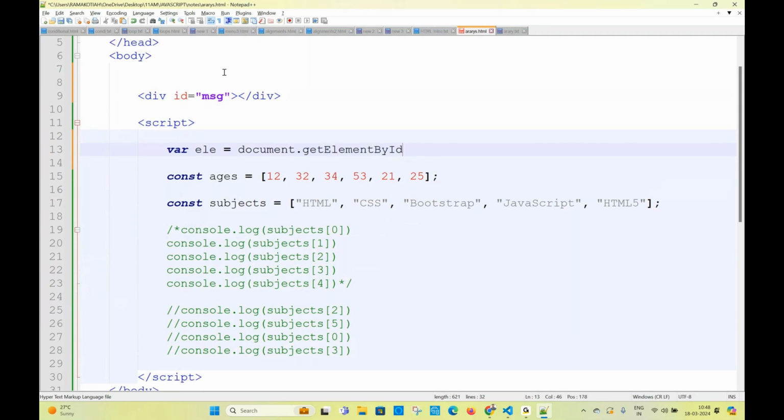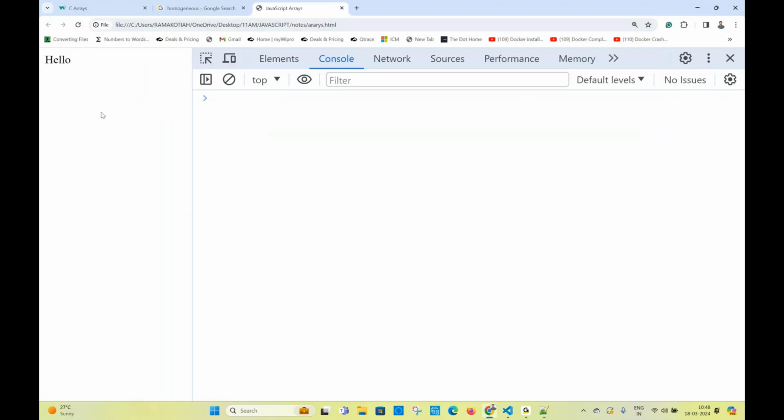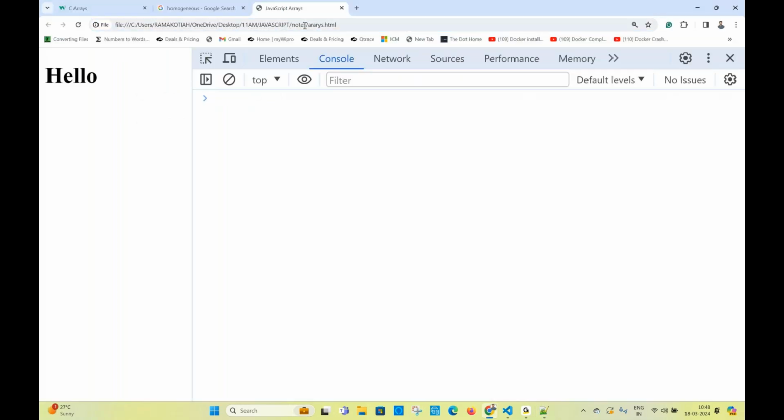What is the ID of the div? MSC or anything. Take anything. So ELE dot inner HTML equal to, I am writing hello. Now if you refresh the page, what are you going to get there? On the screen you are getting hello. You want to print this with h1 tag also, you can, no problem. Whatever you want, you can use it. Just add the semicolon. If you refresh the page, you're getting hello.